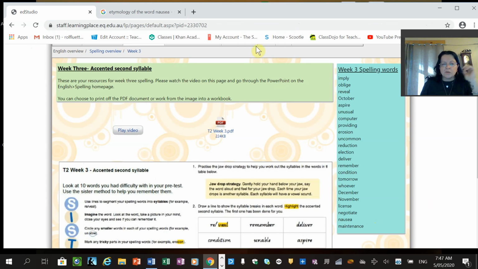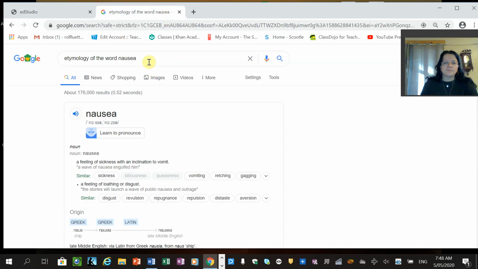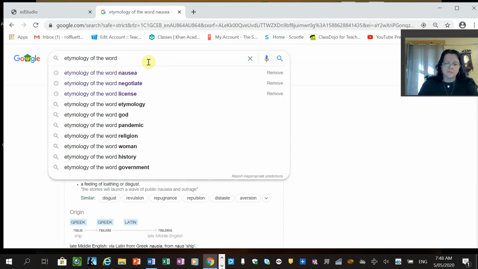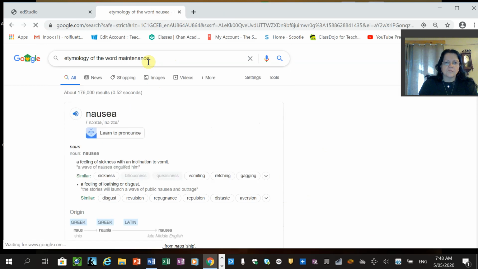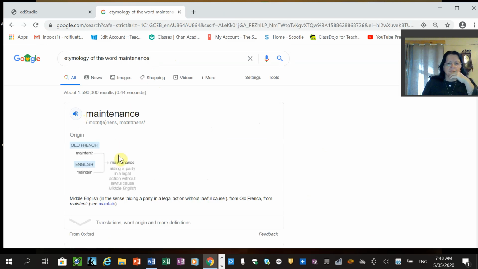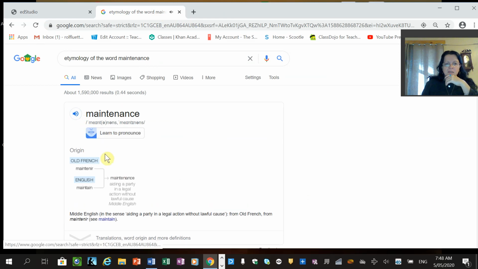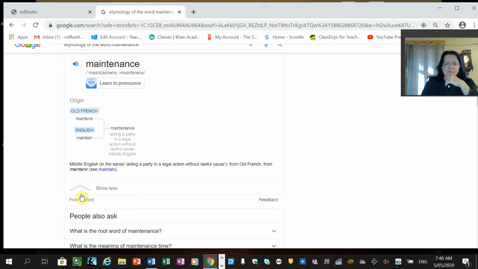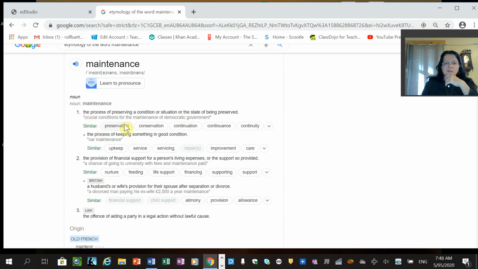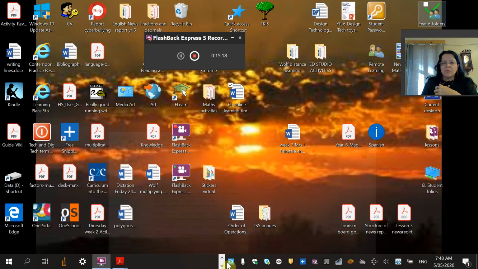Then our last word, maintenance. Maintenance, there's our IPA, and it's a French word, went through to English and then changed from then. And the definition of maintenance is the process of preserving a condition or situation or the state of being preserved. Right, so that's our spelling for today.